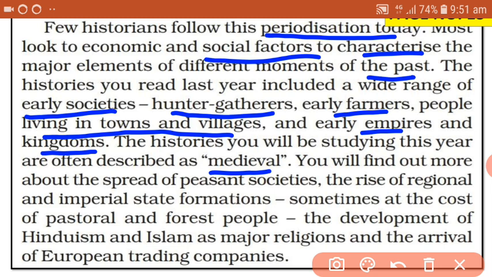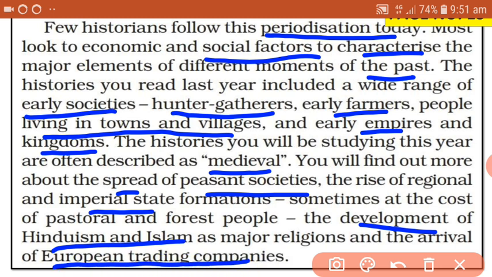So we will find much about how peasant societies were spread, how the regional and imperial states were formed, sometimes at the cost of pastoral and sometimes at the cost of forest people, how they rose, that we are going to get the information about. Ultimately we will also find 2 major things, that is the development of Hinduism and Islam as major religions, and also how European trading companies arrived in India.